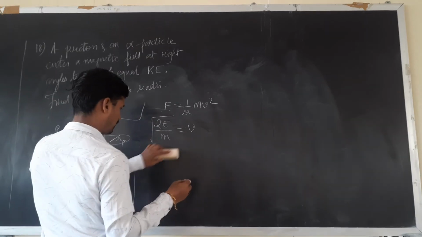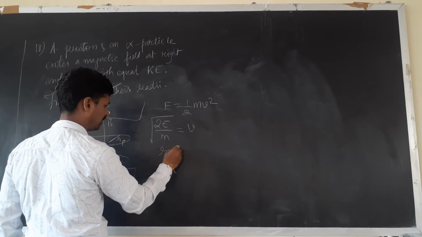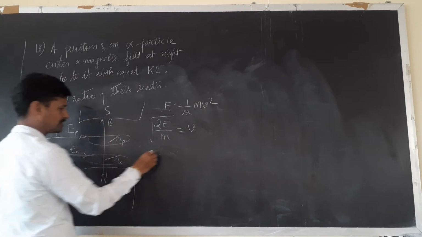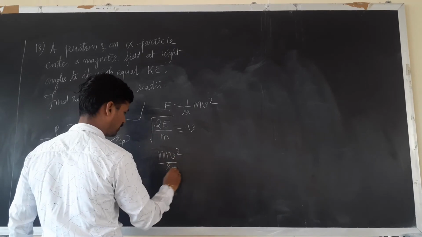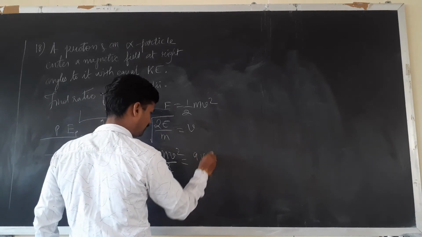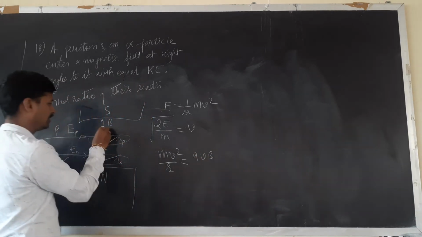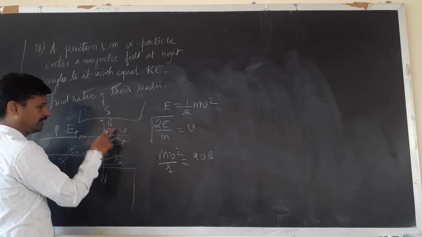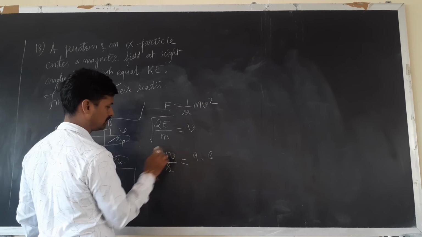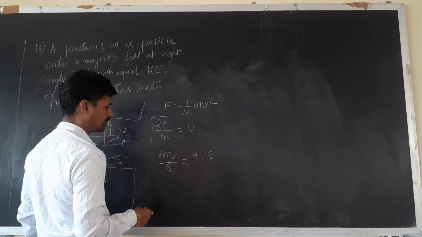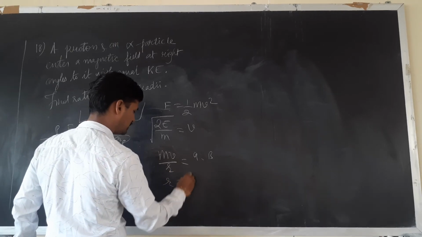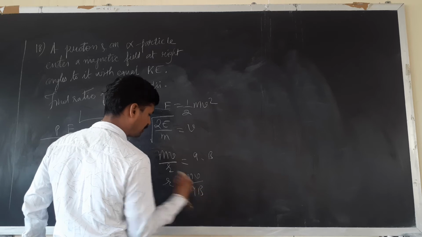We have been asked the ratio of radii. For anything to rotate, centripetal force is required, that is mv square by r. This centripetal force is equal to the magnetic force, that is QVB sin theta. But the angle between velocity and magnetic field is 90, so therefore it is sin 90, which is 1. One velocity cancels like this, or else we can write r is equal to, radius is asked now, radius is mv upon qB.